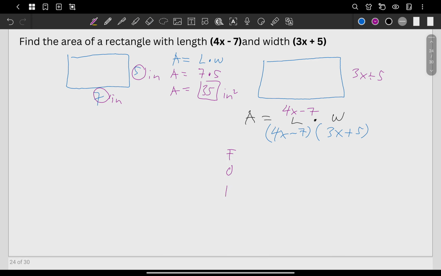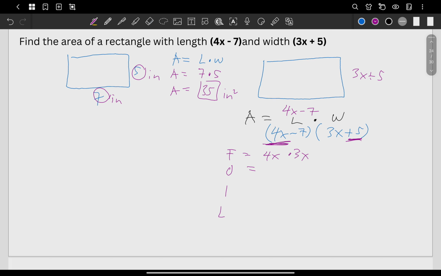FOIL. What are your first terms? You have the 4x and 3x. So you have here 4x times 3x. What's on your outer term? Outer term, we have the 4x and the positive 5. I hope you can still remember how to do the FOIL, okay?